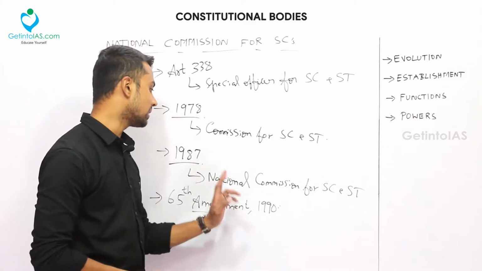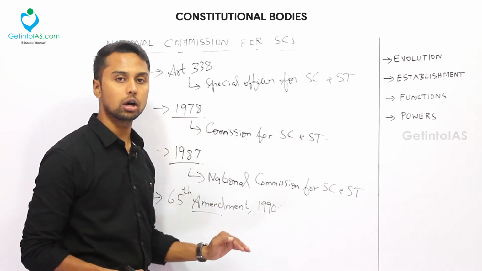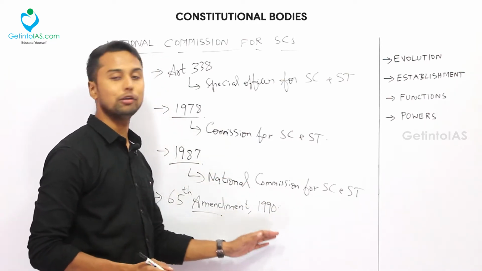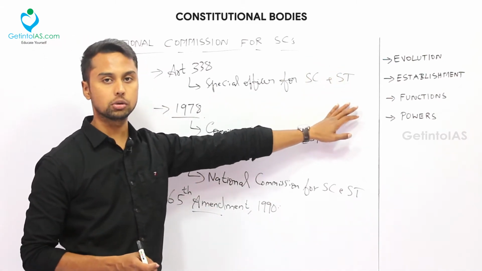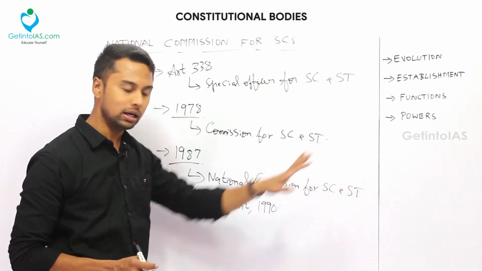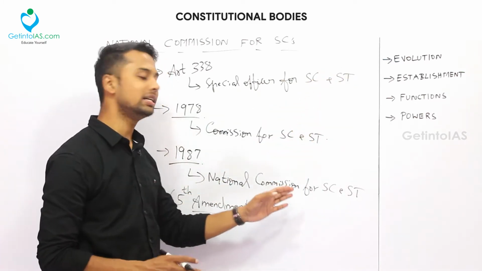Okay, this was scrapped, and it was a single body. A high-level multi-member body called National Commission for SC and ST.